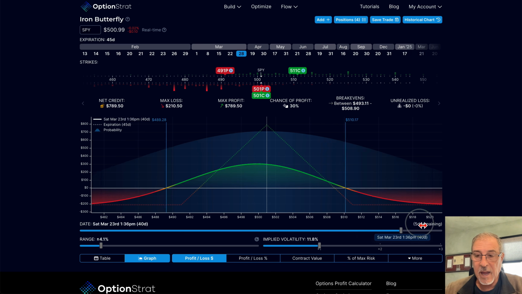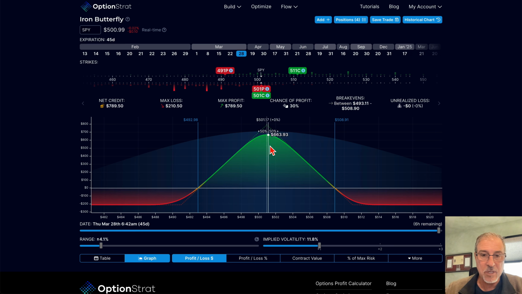However, if I happen to be in this sort of position and the market is about where it is here today, I probably don't want to go away and leave this position because, again, a small move either direction can have a big impact in my P&L. So that's really what gamma is all about. The way I think of it, gamma is essentially the steepness of this curve and how much move in the underlying is going to impact my P&L. That's really what gamma is all about right there.